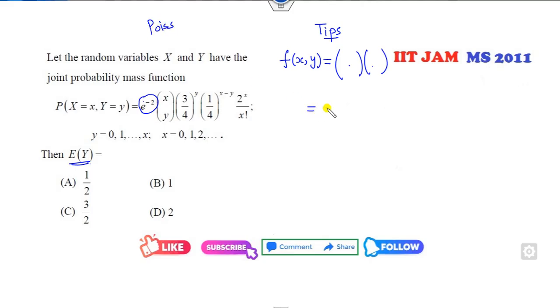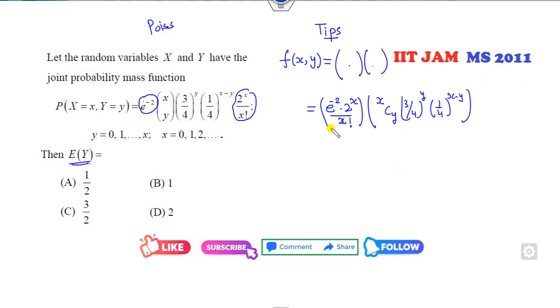So I can write this function as e raised to power minus 2, 2 raised to power x over x factorial. This is my one term, and the remaining one is nCx (3/4) raised to power y (1/4) raised to power x minus y. That's over. What is that? This x follows my Poisson distribution with the parameter 2. What is that? This is a binomial.